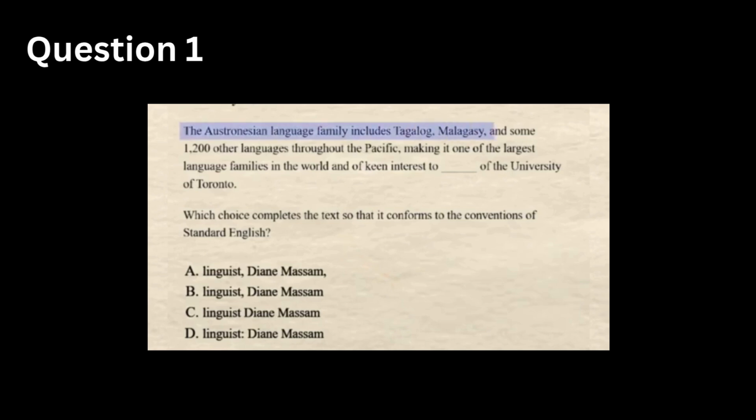The question reads: the Austronesian language family includes Tagalog, Malagasy, and some 1,200 other languages throughout the Pacific, making it one of the largest language families in the world and of keen interest to blank of the University of Toronto. Which choice completes the text so that it conforms to the conventions of standard English?